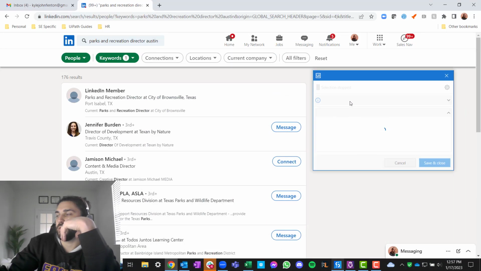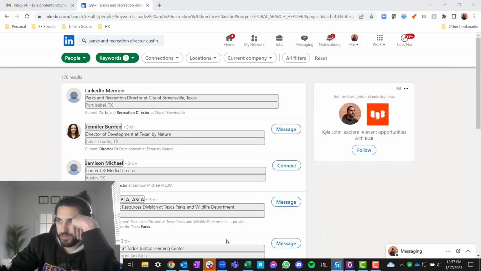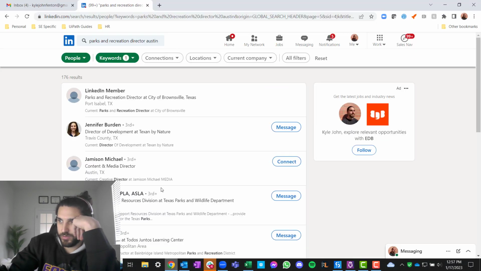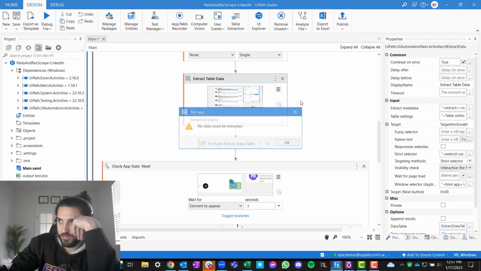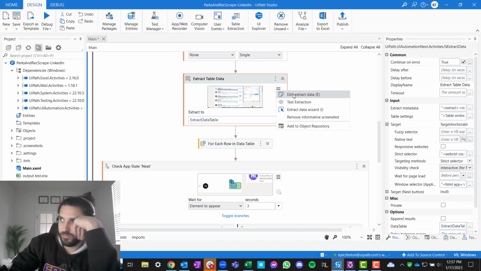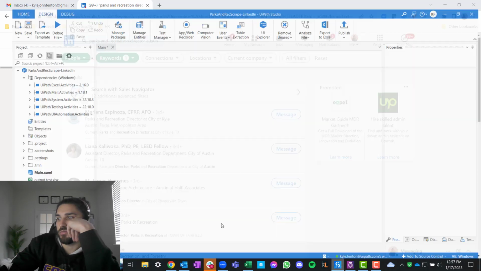Don't edit the data. Yep, name, URL, title, location. Yep, continue. And now let's go back to page 1. Does it work here now? Interesting. What is it about page 1 that doesn't work on page 2 and beyond? Let me try something here. So if we go back to